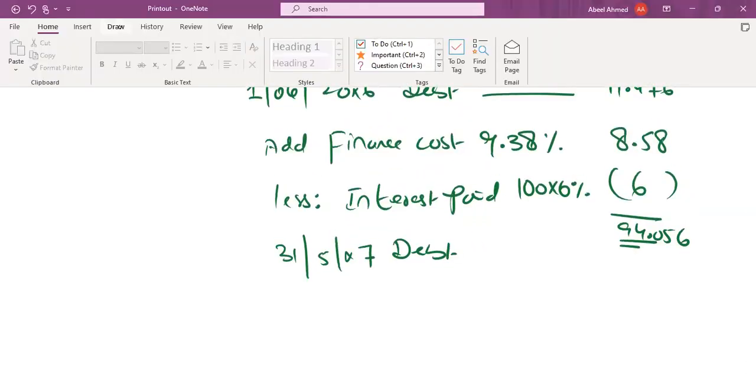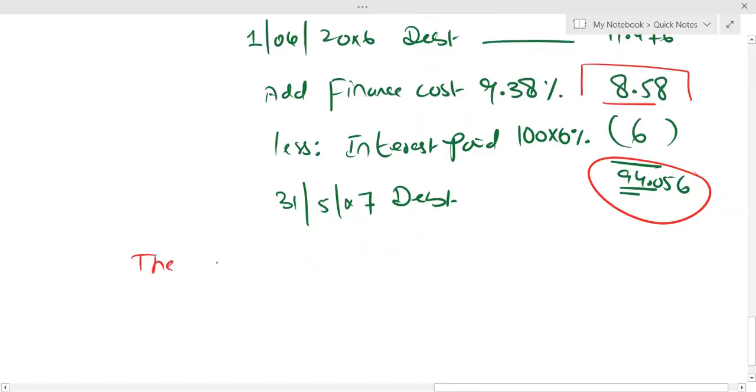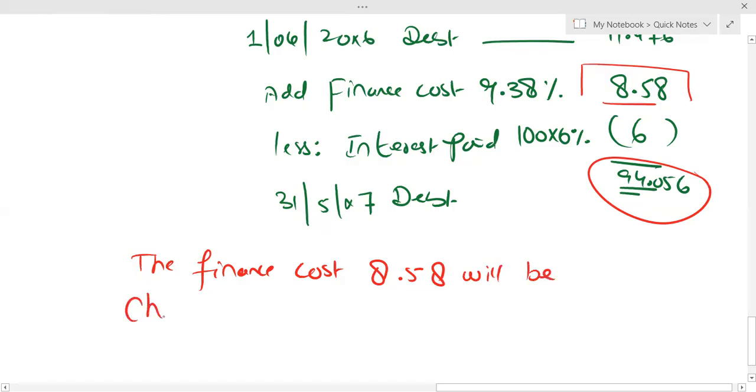In the profit and loss, 8.58 will be taken as finance cost, charged to profit or loss.